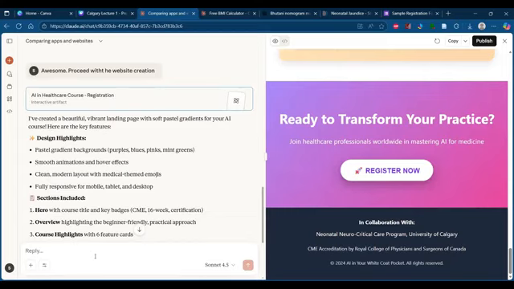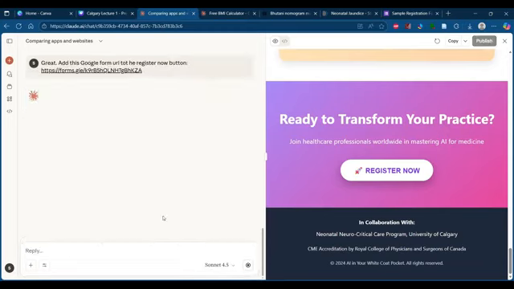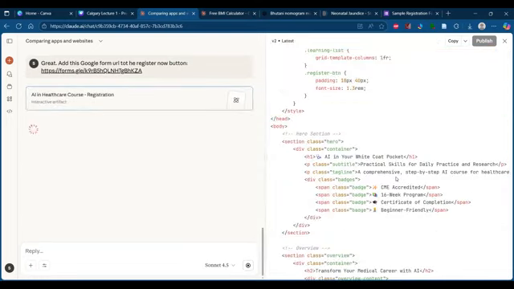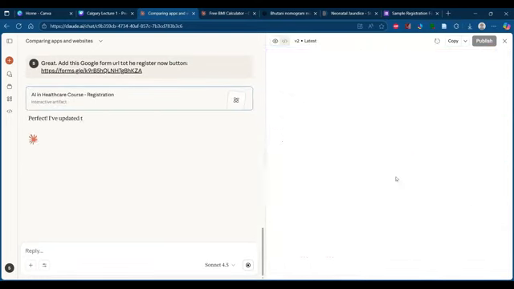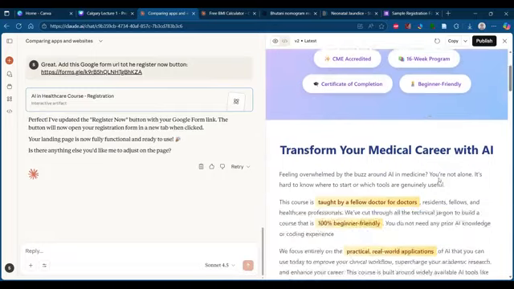So now I'll give a follow-up prompt. Again, I will appreciate it. It has done a wonderful job. Great. Add this Google Form URL to the register now button, and I will just paste that particular URL. Presently, it won't be clicking. After giving this, I'm sure that it will embed that particular link into the button. Okay, so that is now ready.